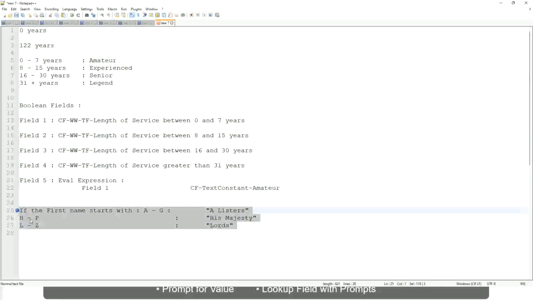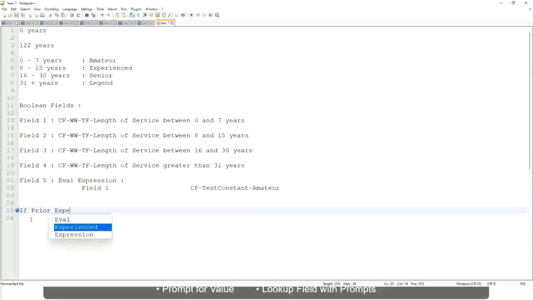Now tell me this, if prior experience, okay, not prior experience, let's not do that. If job profile is, or not job profile, let's say if management level is manager or above, okay, I will have to get it proposed.